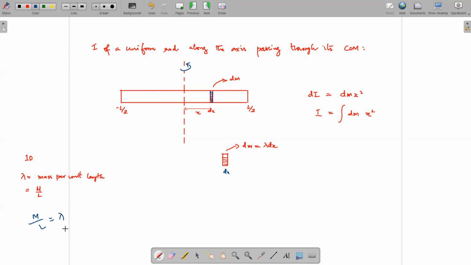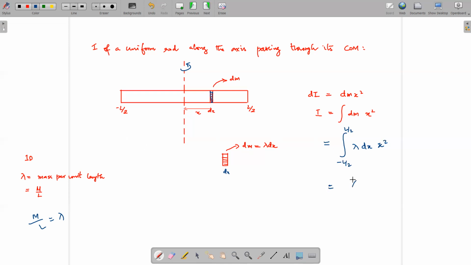So mass per unit length is taken as lambda. Now what will the mass dm of this small element be? m is equal to lambda L, isn't it? So dm is equal to lambda dx. Okay, here we will apply dm: in its place we will write lambda dx times x squared. And the integration will be performed from minus L by 2 to plus L by 2, right?